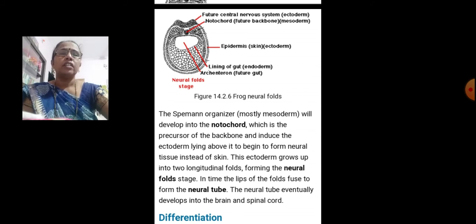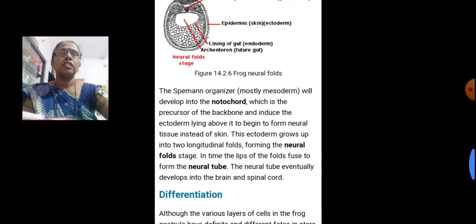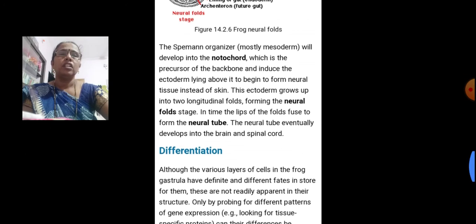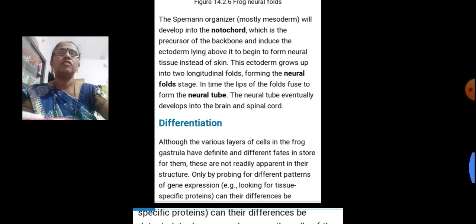The lining of the gut originates from the endoderm germinal layer. The archenteron cavity is also called the future gut. That is followed by the neural fold stage. In this figure we indicate the frog neural fold, and how these different parts are formed from the different germinal layers.